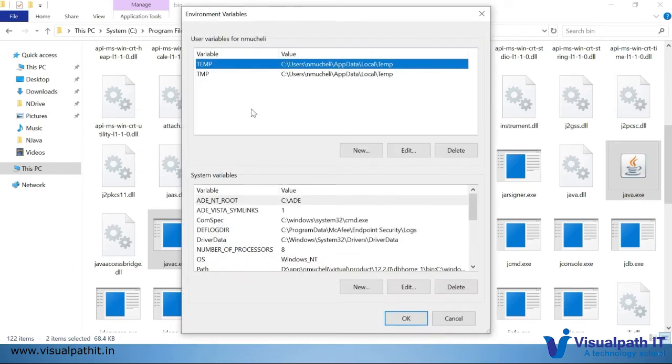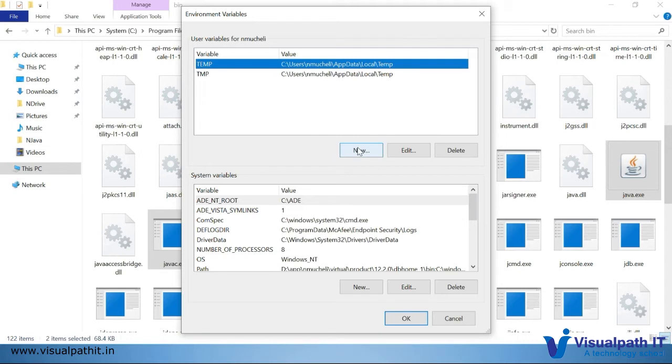Here the environment variables are available in two ways. One is user specific and the other is global, system specific. User specific means for the logged in user only you want to set the variables, or for all the users you want to set them. It's up to your choice. For now, I'll be adding for my user alone. I won't be allowing other users to use Java commands, so for that reason I'm using this. And if you want everyone to use it, then you can set it here. There's no difference in the adding option, but functionality wise, it will differ. Suppose some other user logs in, I cannot use it if I add it here.